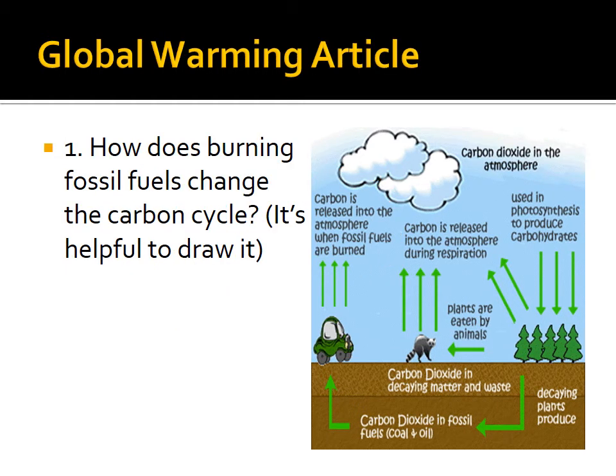Question number one: how does burning fossil fuel change the carbon cycle? Well, again, the more fossil fuel we burn, the more carbon dioxide is released into the air because we took it out of the ground as fossil fuel and then we burn it and put it in gas form back into the air. And that gas form, the carbon dioxide, goes up and kind of traps the heat of the Earth and could potentially make the planet a lot hotter.